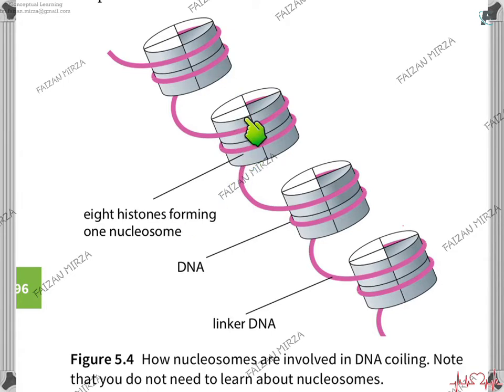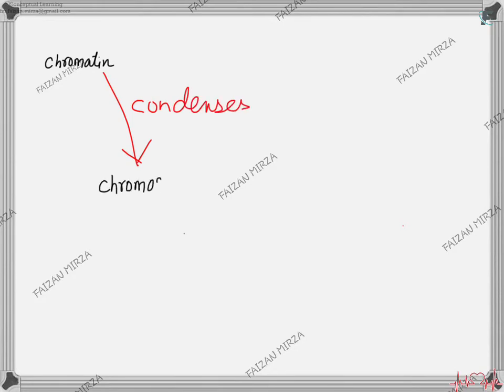So there's a nucleosome, another nucleosome, and in between there's a linker DNA which is basically joining one nucleosome to the other. This pink thing is the DNA. So the DNA coils and rolls over the nucleosome, so the DNA becomes packaged into a smaller space. When the DNA is existing in the cell during interphase, most of the time the DNA is existing as chromatin. What is interphase? We'll come to interphase gradually.